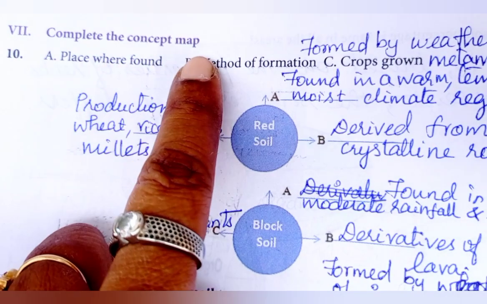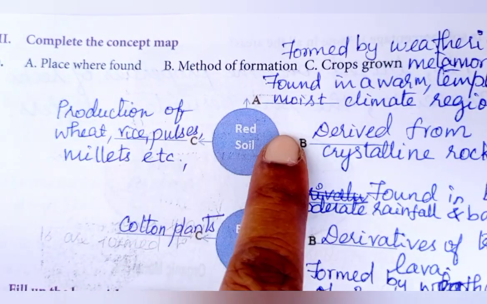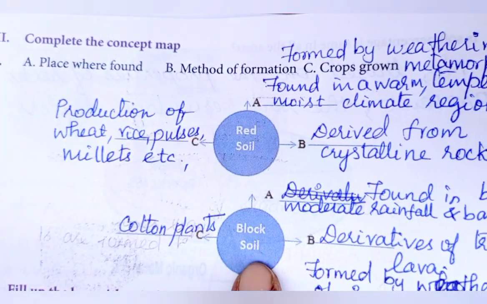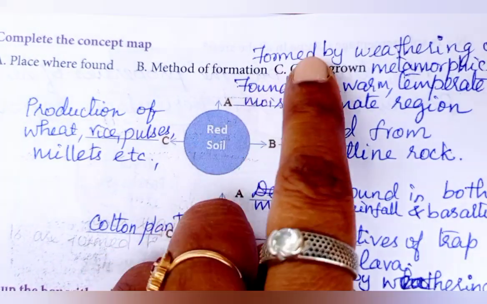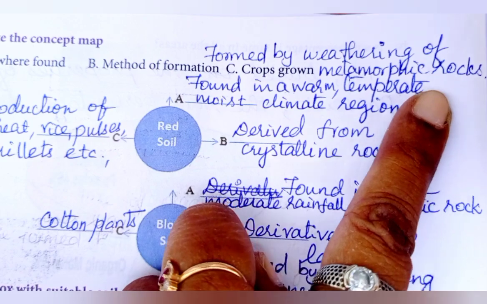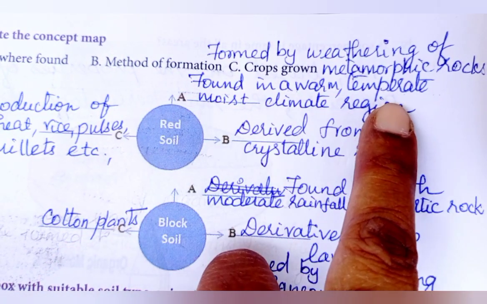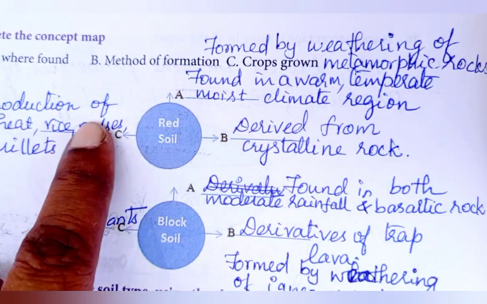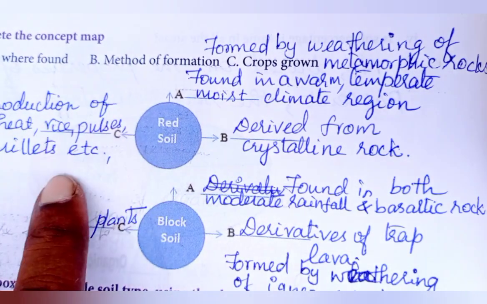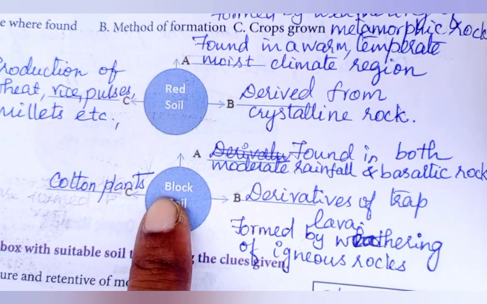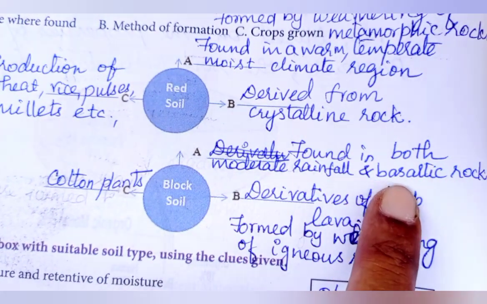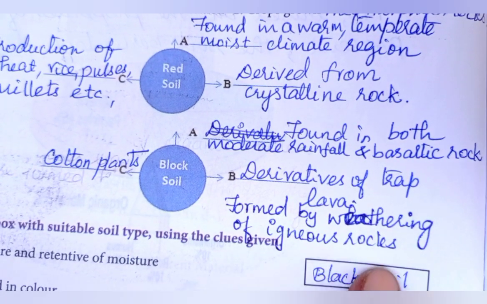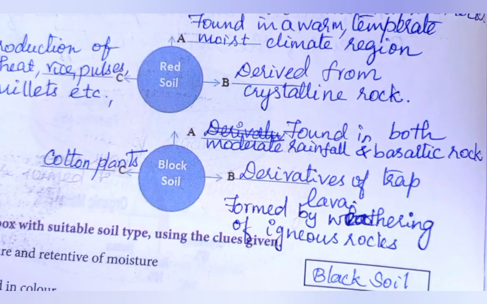Seventh Roman, complete the concept map. Tenth question. We have to write the red soil's place where it is found, method of formation of it and crops grown, and also for black soil. First one, red soil. It is formed by weathering of metamorphic rocks. Found in a warm, temperate, moist climate region. It is derived from the crystalline rock and wheat, rice, pulses, millet, etc. are the crops grown in the red soil. Next one, black soil. It is found in moderate rainfall regions and basaltic rock. It's a derivative of trap lava. It is formed by weathering of igneous rocks. Cotton plants are grown in this black soil.